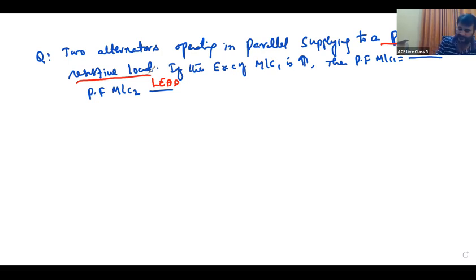See the reasoning. You can see it with a phasor diagram. For example, this is one alternator and this is another alternator.